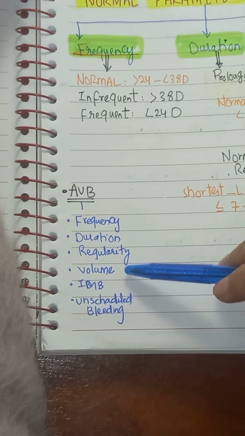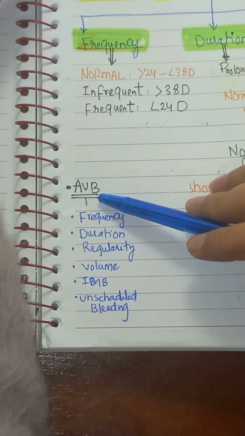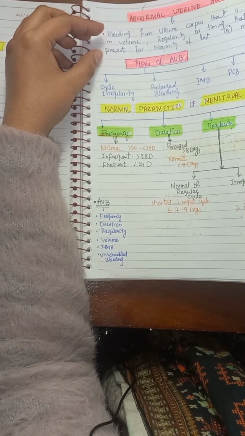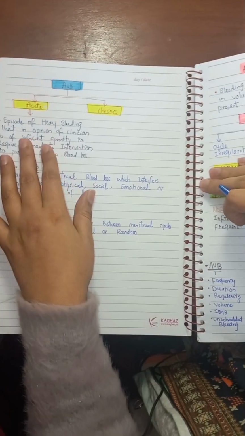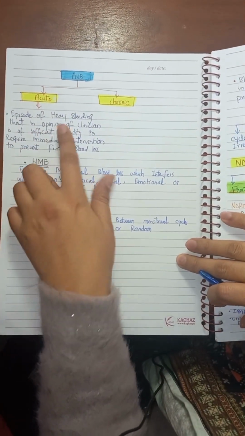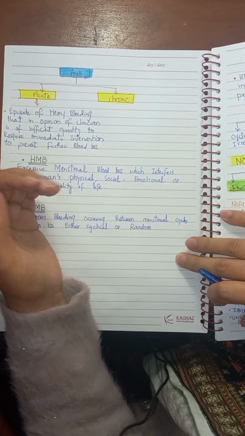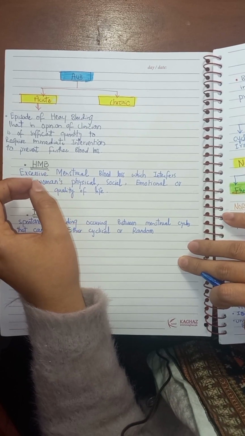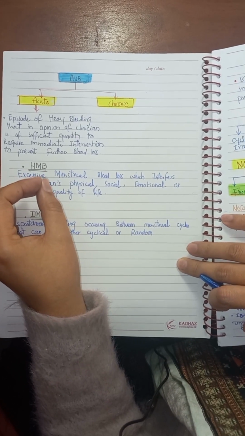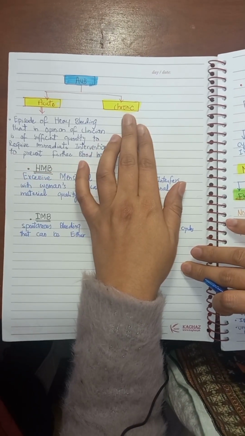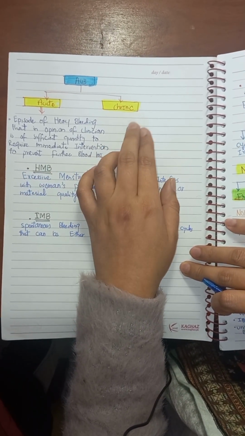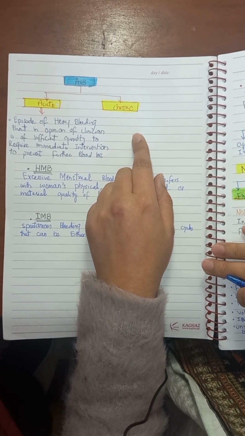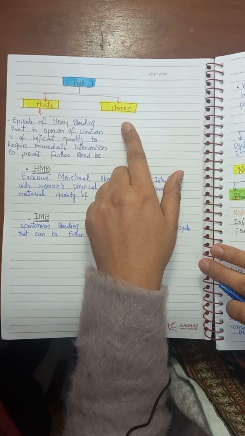Before going forward, we need to understand what is acute abnormal uterine bleeding and what is chronic abnormal uterine bleeding. Acute abnormal uterine bleeding is defined as episodes of heavy bleeding that is, in the opinion of the clinician, of sufficient quantity to require immediate treatment to prevent further blood loss. This is acute abnormal uterine bleeding. And chronic abnormal uterine bleeding has been defined as any bleeding which is abnormal in its volume, regularity or timing that lasts for more than 6 months. That is chronic abnormal uterine bleeding.